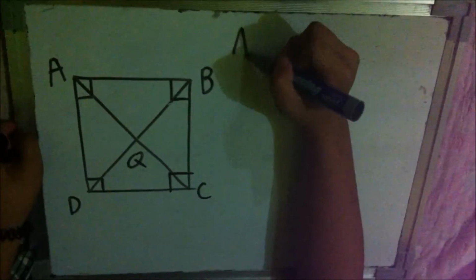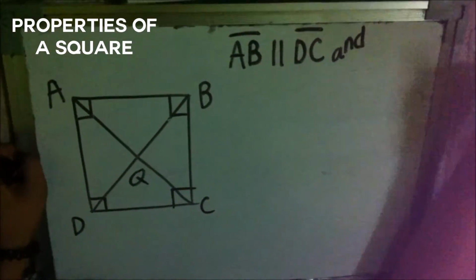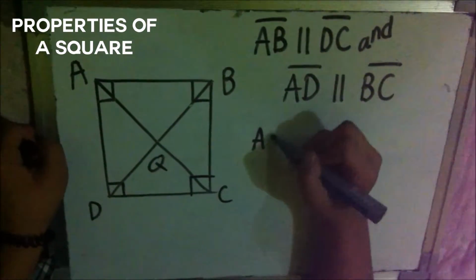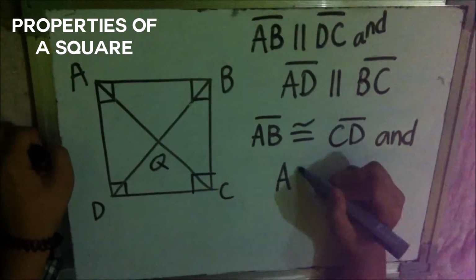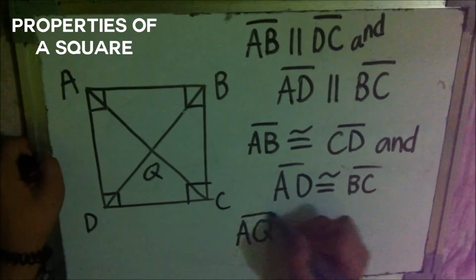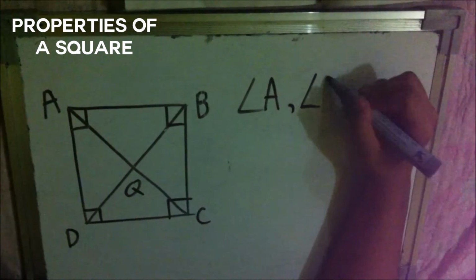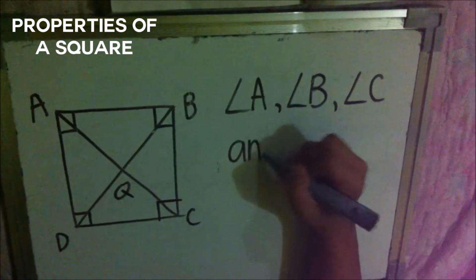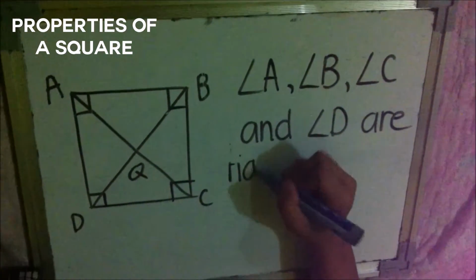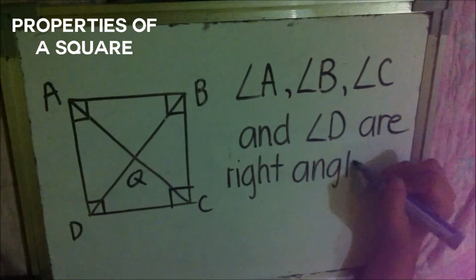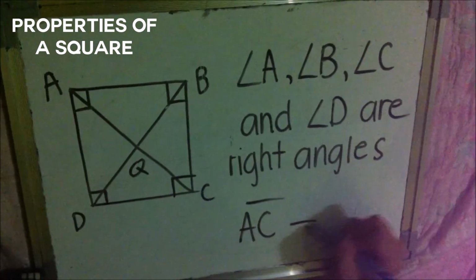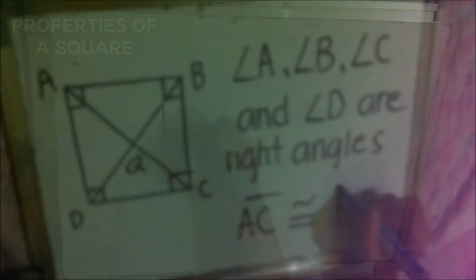A square is a parallelogram with four congruent sides and four right angles. It has four right angles. Angle A, angle B, angle C, and angle D are right angles. Diagonals are congruent. Line AC is congruent to line BD.